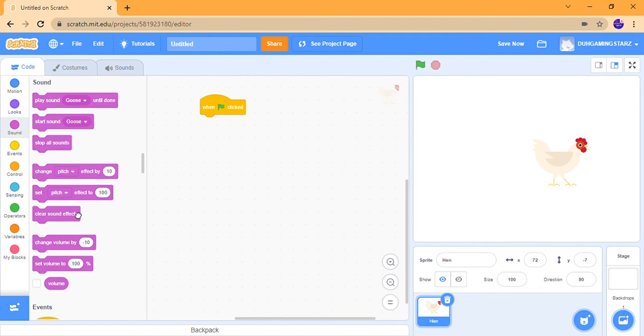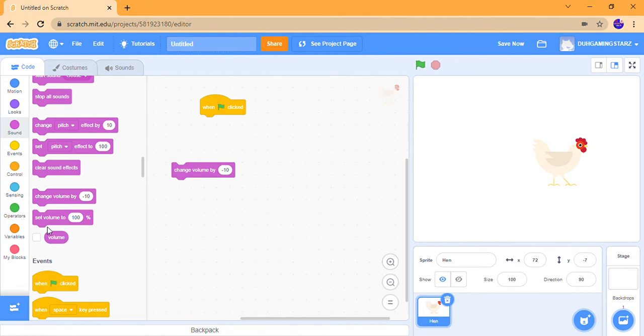Next is the clear sound effects. This block is different from this block. This block clears the sound effects, but not the sounds. This block stops all the sounds. If we keep this block, it clears the effects, but we can add effects after that. For this block, it just stops them.